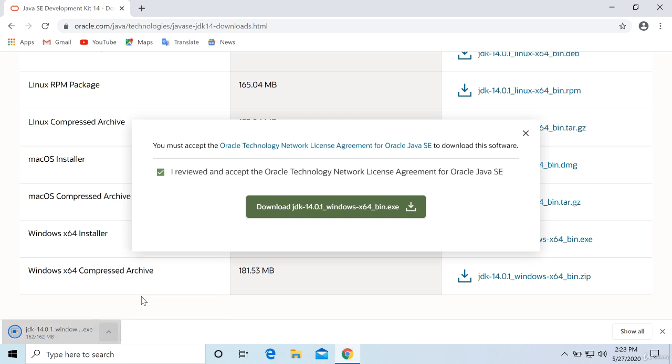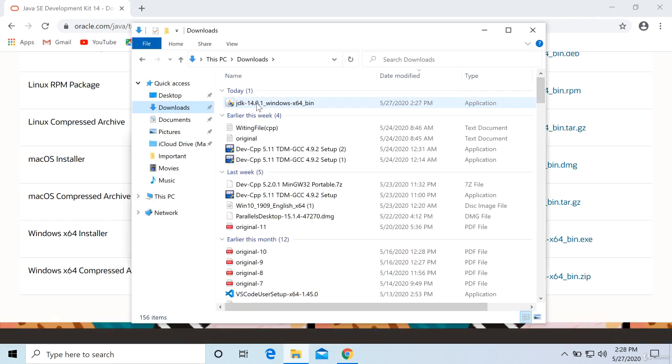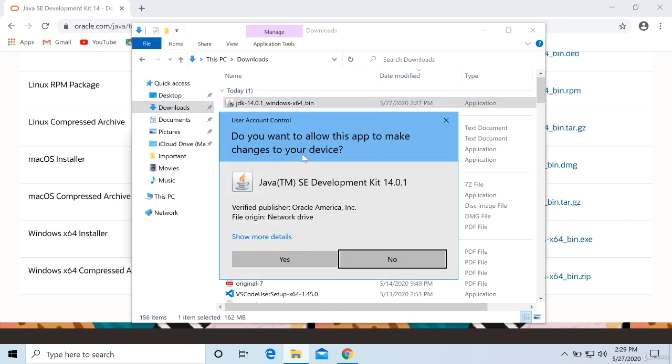I will click here and say show in folder. So this is JDK 14 that is downloaded on my machine. Double click on this one. It will start installing JDK. Say yes.